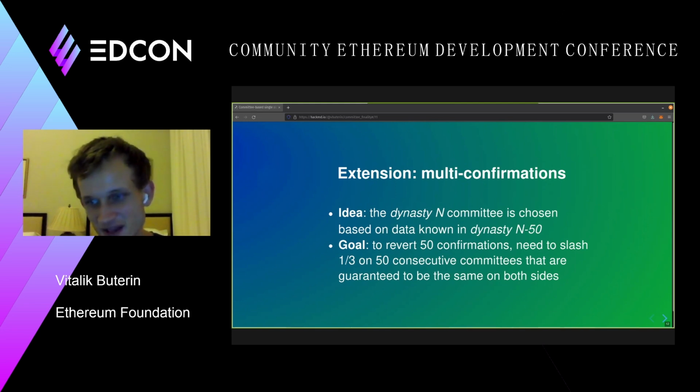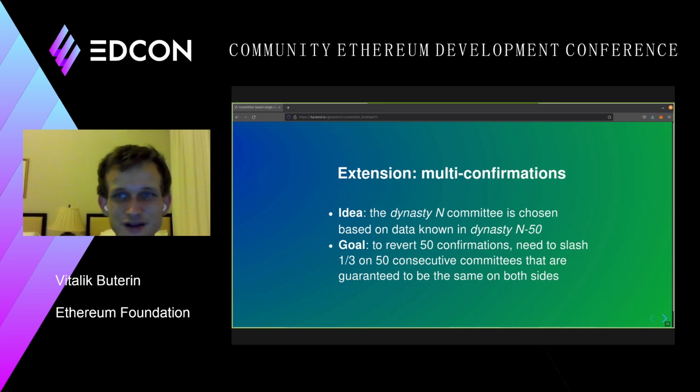The goal of this is that if you have two conflicting chains, then for the committees to start to diverge, you don't just need one committee to double finalize. You don't just need one committee to finalize two conflicting blocks and get slashed. You actually need 50 consecutive committees to finalize or confirm two conflicting blocks and to get slashed on two conflicting blocks, right?